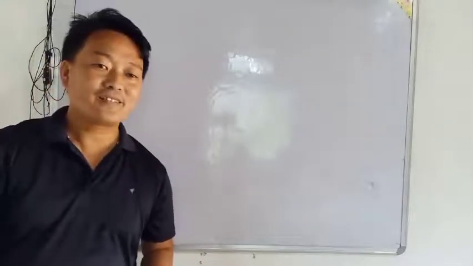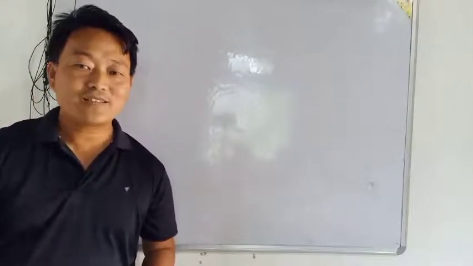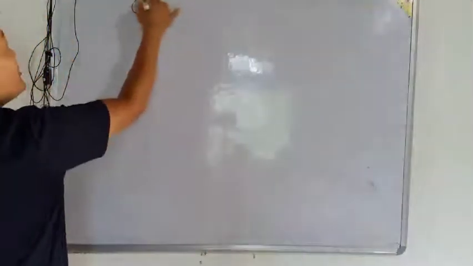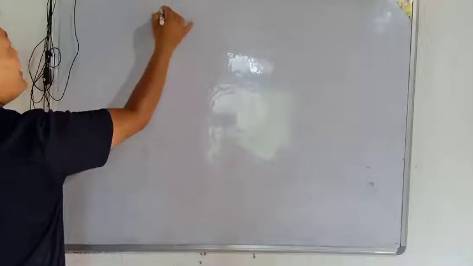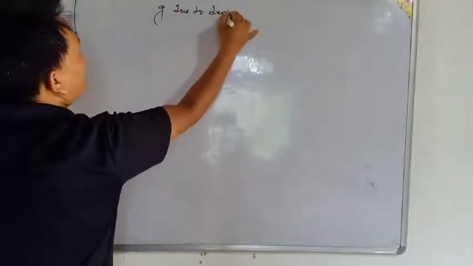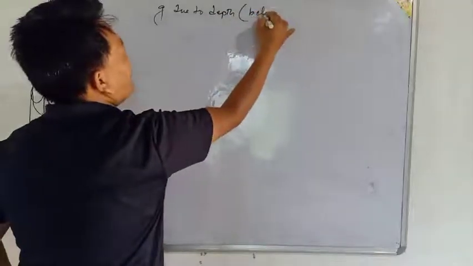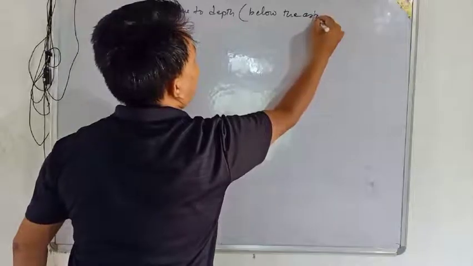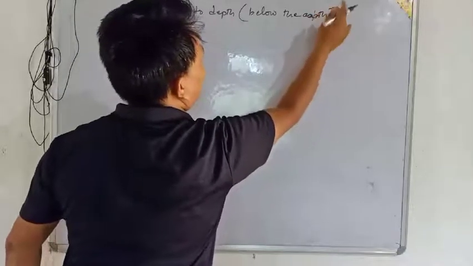Variations of g due to a certain depth. Now see, g due to depth, below the earth, or below its surface. Okay, below the surface or below the earth.